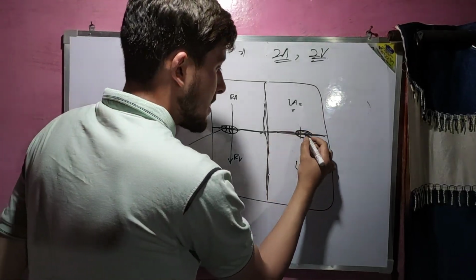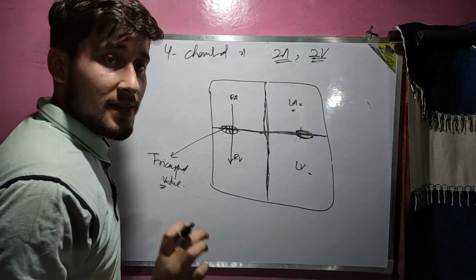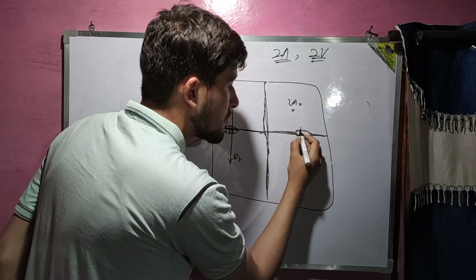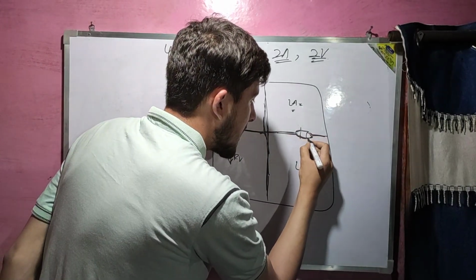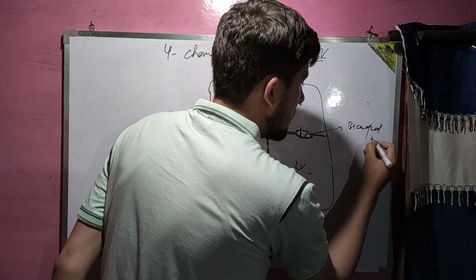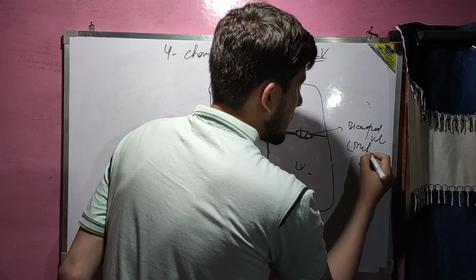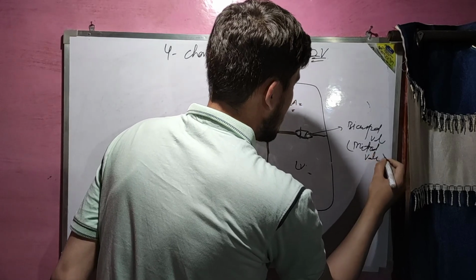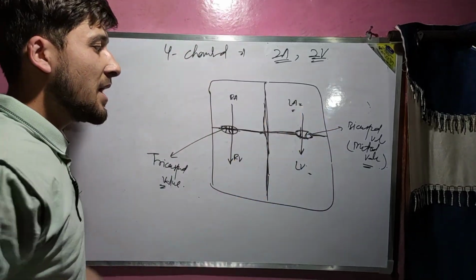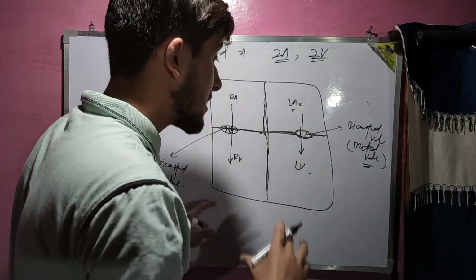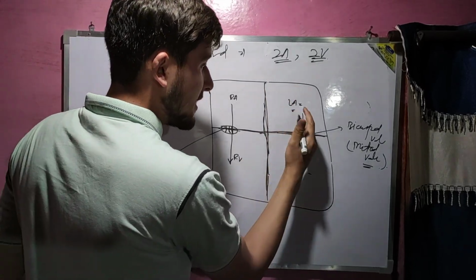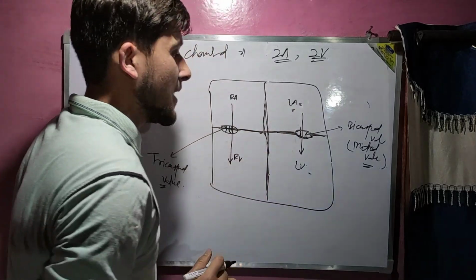Similarly, this opening is also guarded by a valve, but this time this valve has only 2 cusps, or we can say that it has only 2 leaflets. That's why it is called a bicuspid valve, or it's also called the mitral valve. It allows the flow of blood from the left atrium towards the left ventricle, but it prevents the backflow of blood. When the left ventricle contracts, it prevents the backflow of blood towards the left atrium.